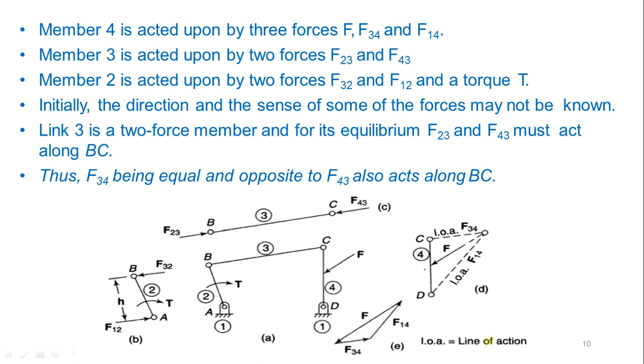Initially, the direction and sense of some of the forces may not be known. Link 3 is a 2-force member, and for its equilibrium F23 and F43 must act along BC, and thus F34, being equal and opposite to F43, also acts along BC. Whenever a free body diagram for any mechanism is to be drawn, you have to draw it like this. So this is regarding the free body diagram.